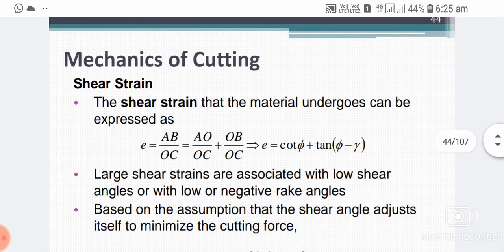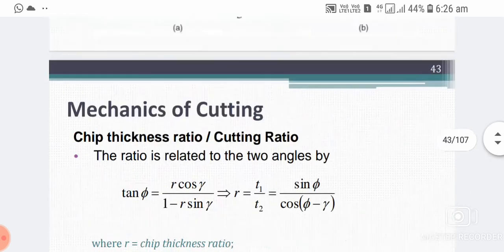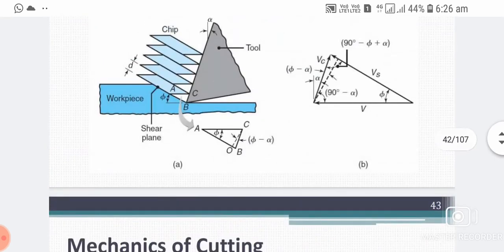Mechanics of cutting. Shear strain. The shear strain that the material undergoes can be expressed as AB by OC. Epsilon equal to AB by OC is equal to AO by OC plus OB by OC. Epsilon equal to cot phi plus tan phi minus gamma. This is denoted the angle ABC. It is called the cutting angle.